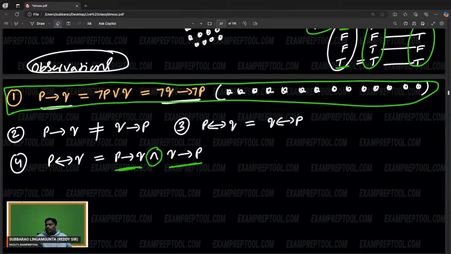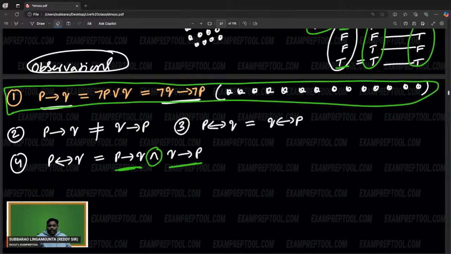Next one. For a compound proposition, if you use the OR operator, what is the behavior? If you use the AND operator, what is the behavior? If you use implication, what is the behavior? If you use double implication, what is the behavior? What is the relation between all of them? These are the relations between all of them.